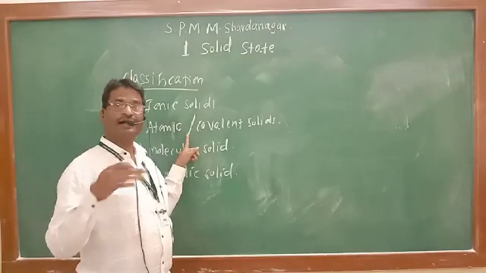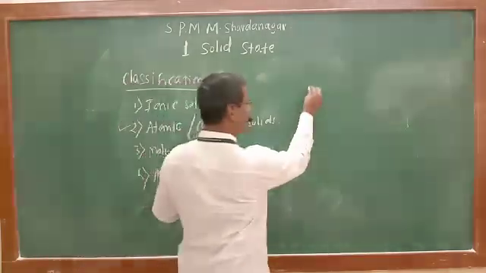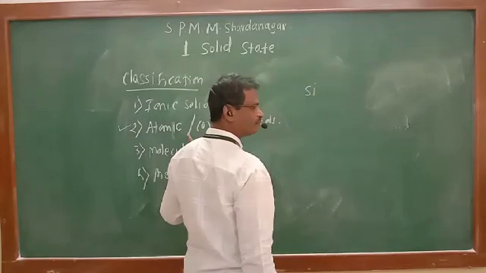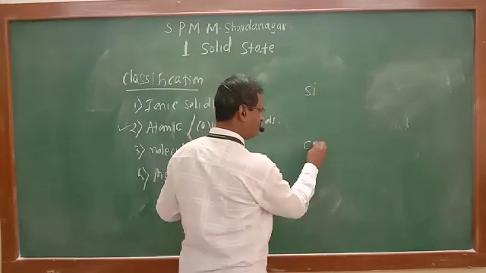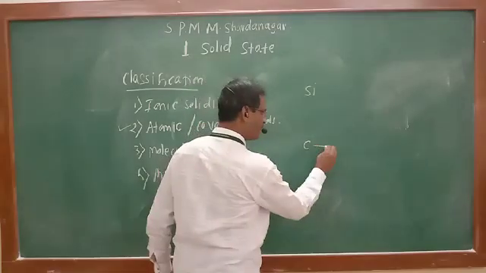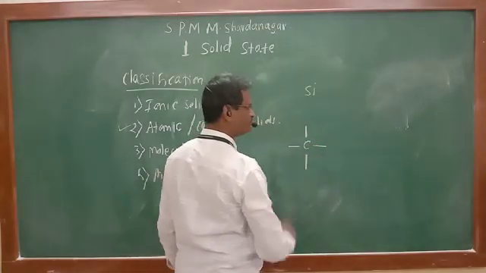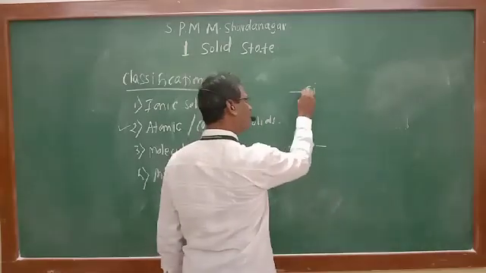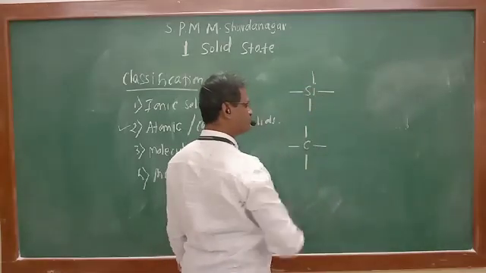And how atoms are bonded with each other? For example, silicon or carbon. What is valency of carbon? 4. So one carbon can form 4 bonds. Similarly, silicon also can form 4 bonds.